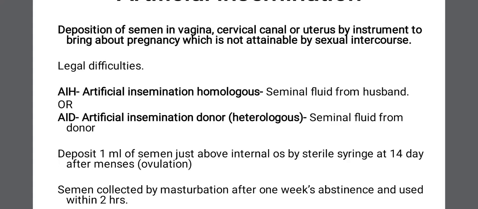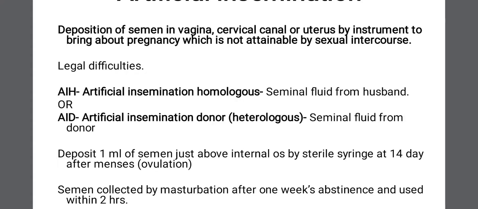The semen is collected by masturbation after 1 week's abstinence and used within 2 hours. One week's abstinence means that once you have convinced the couple to go for artificial insemination and they are ready, and now you want to collect the semen, what is the condition?